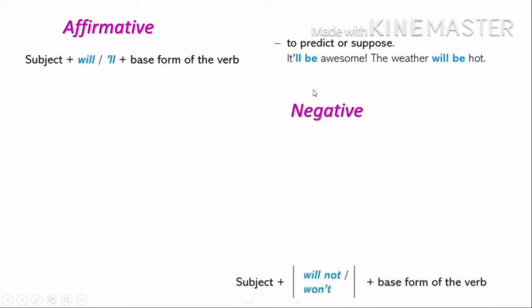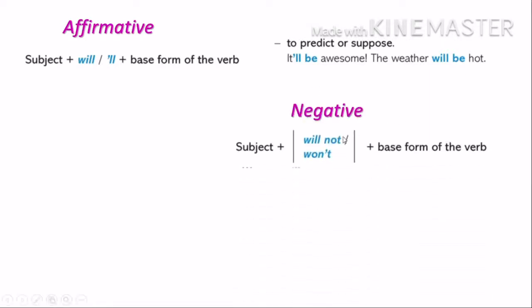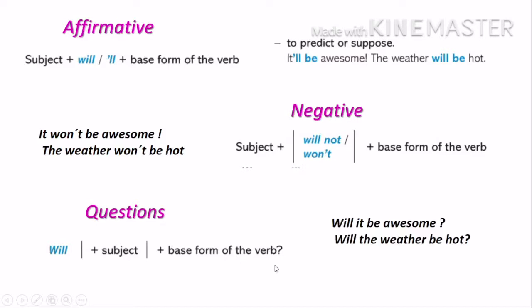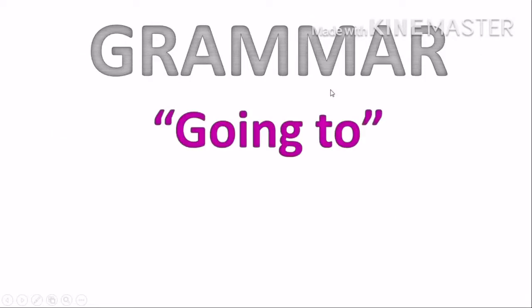And when we want to make a negative sentence, I use will not or won't. It won't be awesome. The weather won't be hot. And when I want to make a question, I have to put will at the beginning, then the subject, and then the base form of the verb. Will it be awesome? Will the weather be hot? So this is the way I use will, okay? To predict or suppose.